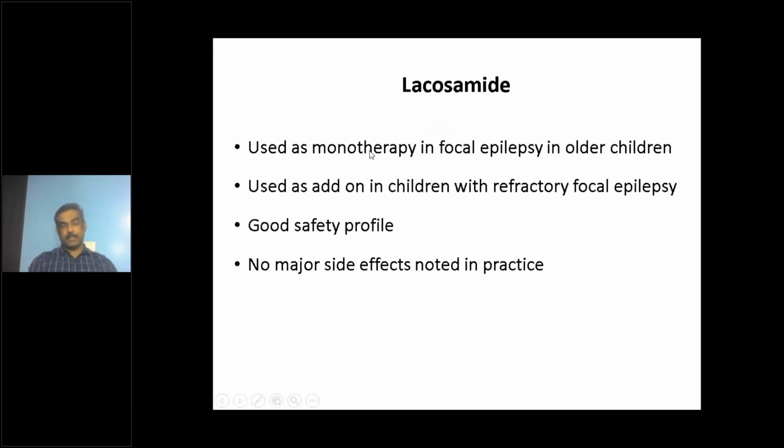This has been marketed in India in the last few years. Recently, a liquid preparation is also available. Previously, only 50 milligram and 100 milligram tablets were available. But recently, one company has come out with lacosamide syrup. Another company is going to market it in a few months. So this is more and more used in children.